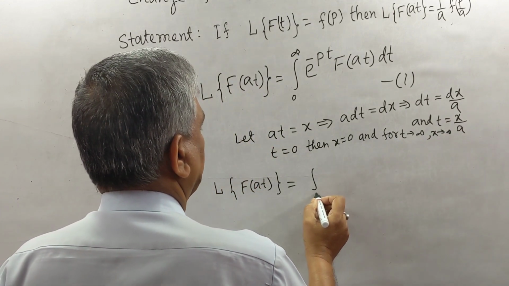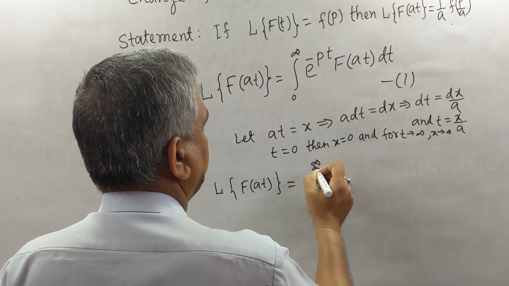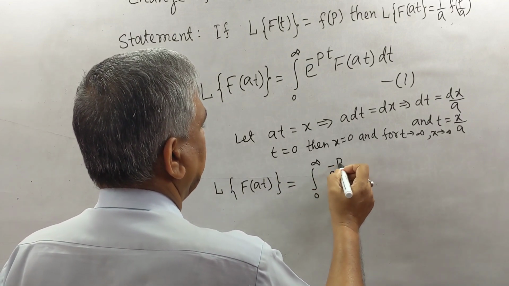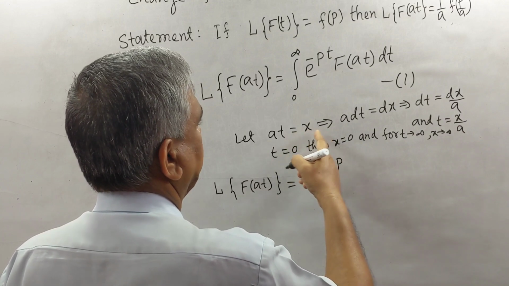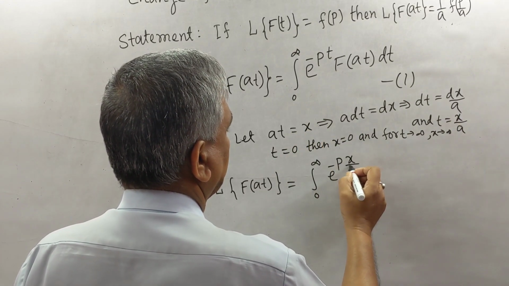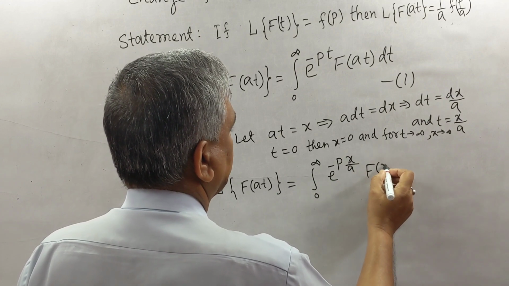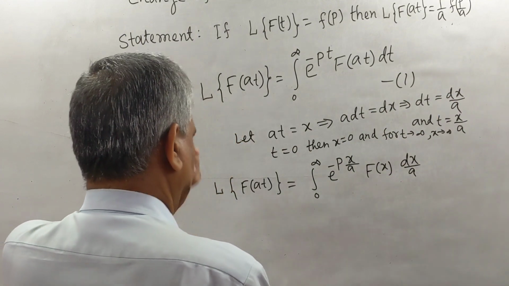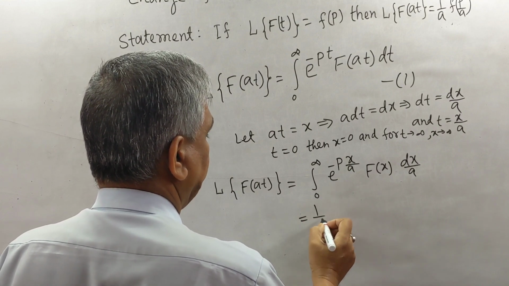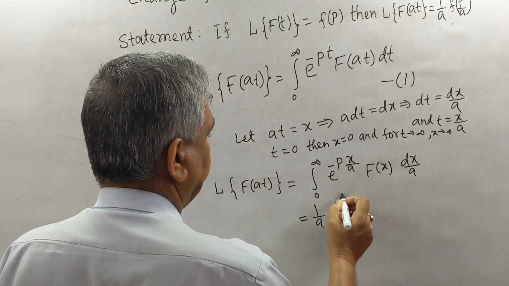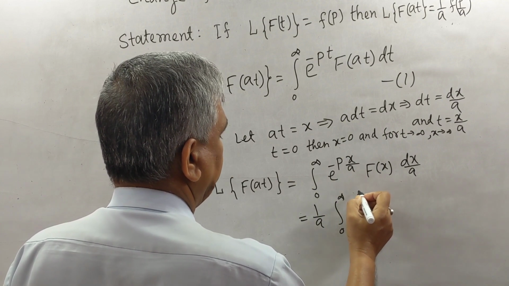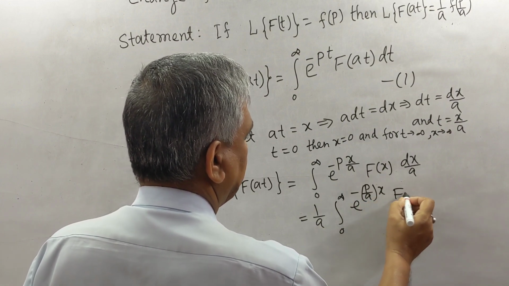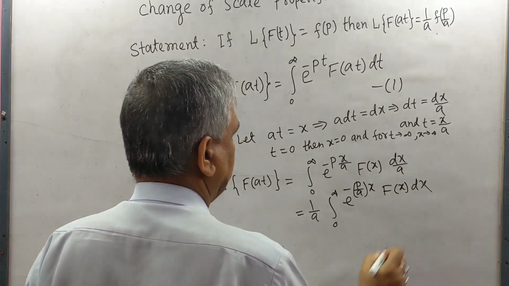So the integral is from 0 to infinity in x. e to the power minus p times x by a, f(x), with dt equal to dx by a, equals 1 by a, integral from 0 to infinity, e to the power minus p by a x f(x) dx.